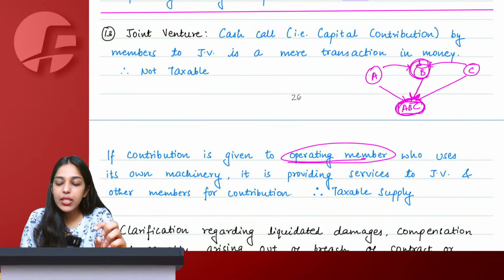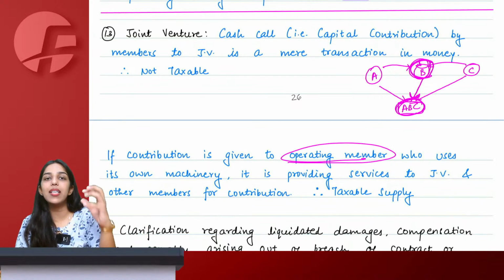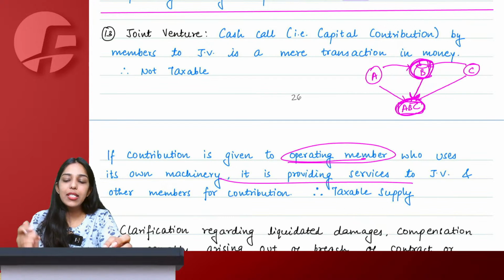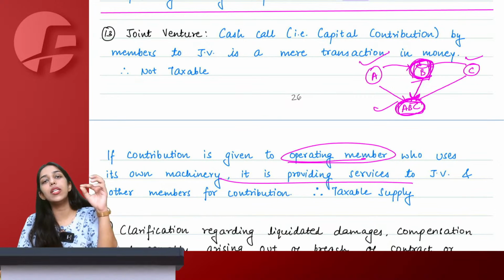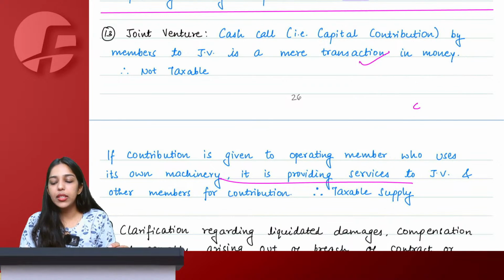Why? Because now this member collecting money would be using his own machinery to undertake some transaction and then provide services to the JV. In that case, we say that this B Limited is giving service to A, giving service to C and also giving service to the JV, and therefore this amount will be taxable under GST. There is nothing tough about it.